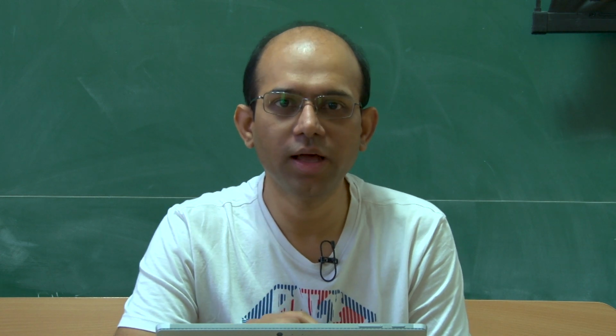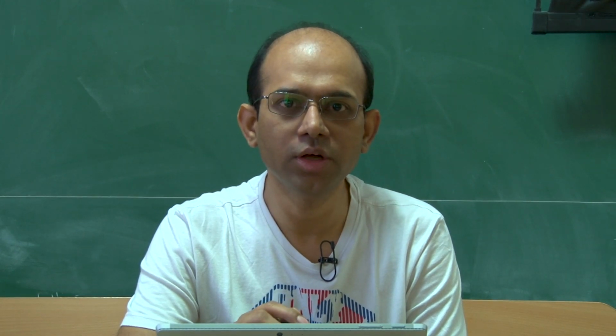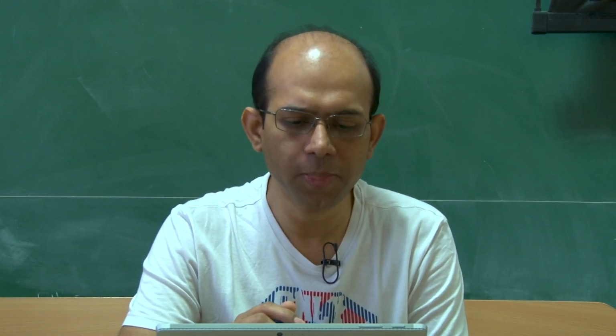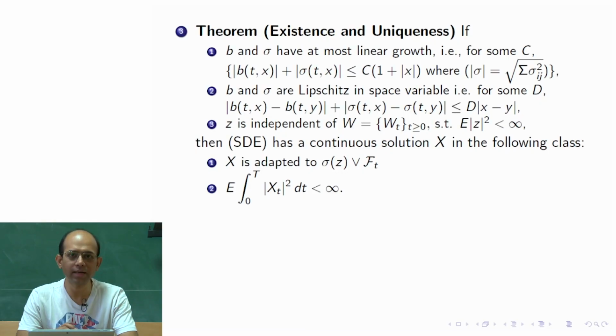In the last lecture, we have seen the existence and uniqueness theorem of strong solution of a given stochastic differential equation under some conditions on the drift and the volatility parameter. So, here in that proof we have shown that given these three conditions, the first condition, let us recall, is nothing but the at most linear growth condition.